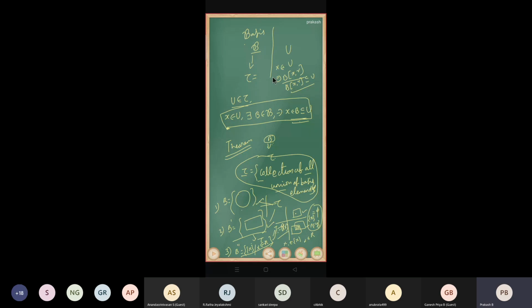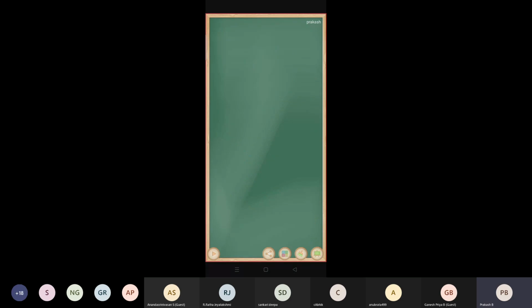So can you see my board? Yes, sir. Okay. So B double dash is equal to the set of all singleton X where X belongs to R. So this is a basis, right? Now we are going to generate a topology tau. The generation method is to take the collection of all possible unions of the basis elements.